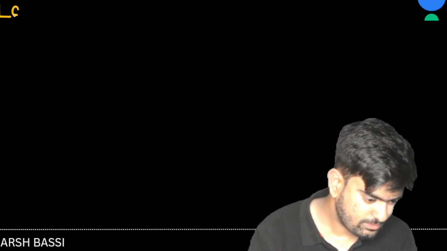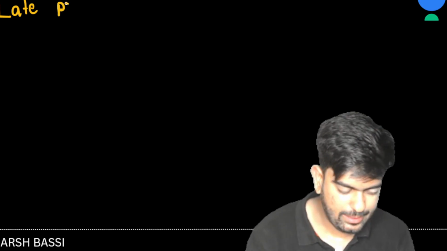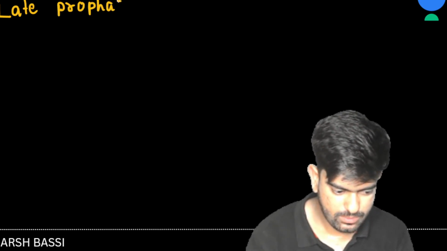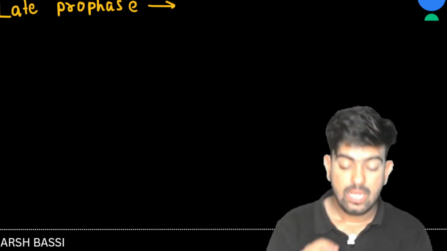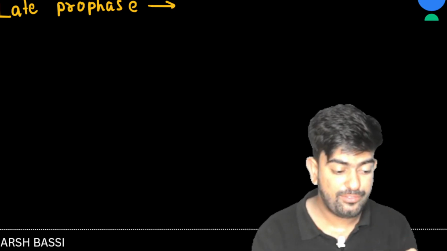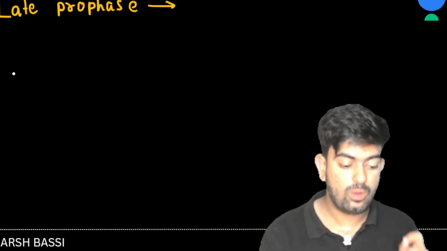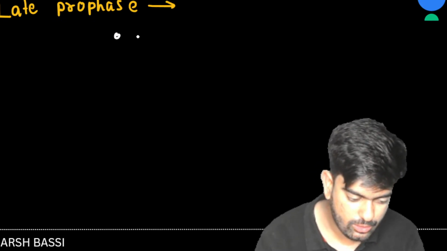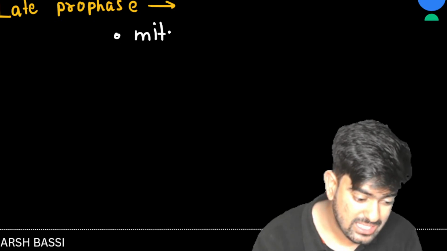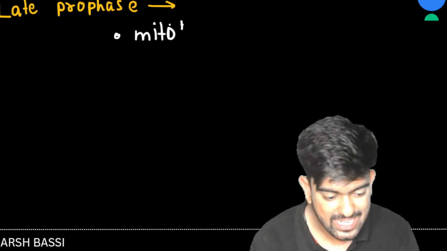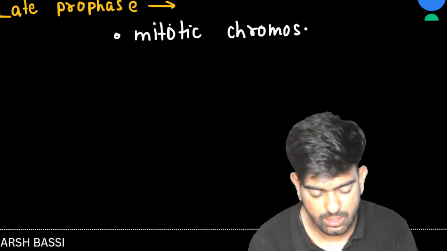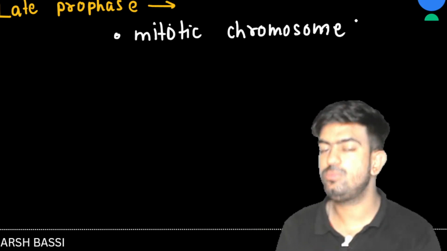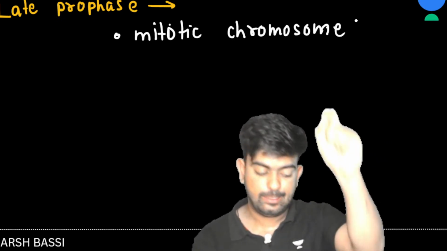Now let's move on with late prophase. In late prophase, mitotic chromosomes are formed. These chromosomes are now called mitotic chromosomes. Please make it a star mark, because questions can come from here. Mitotic chromosomes are found in late prophase.